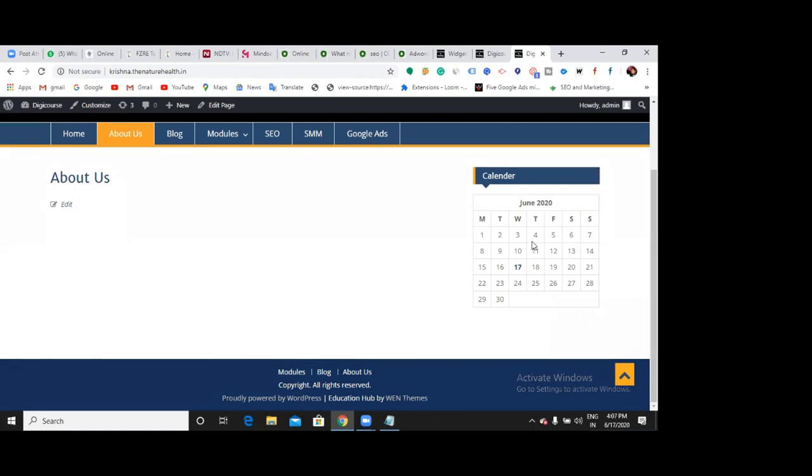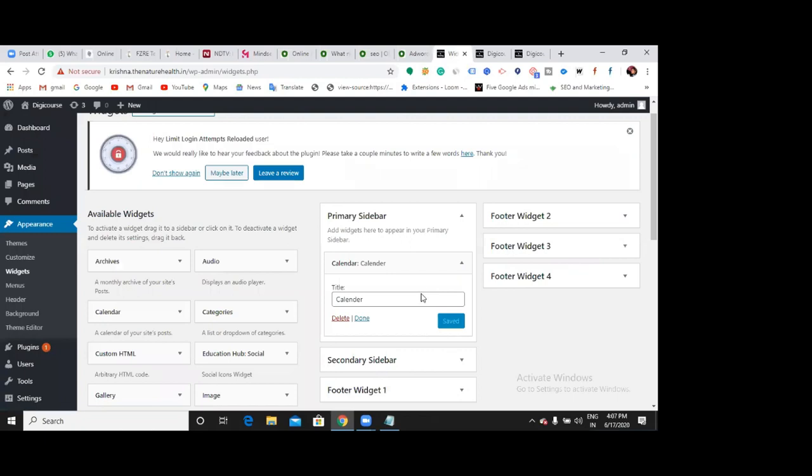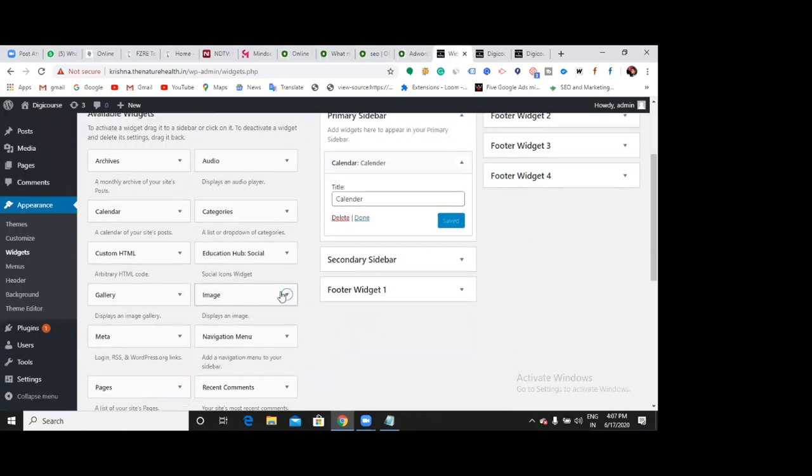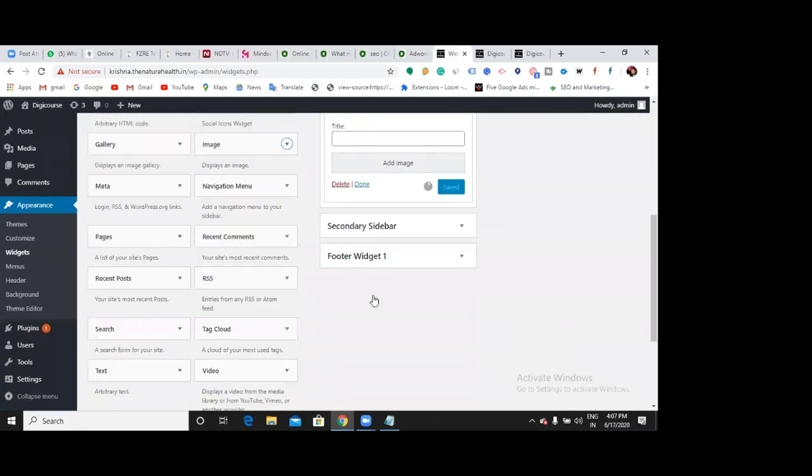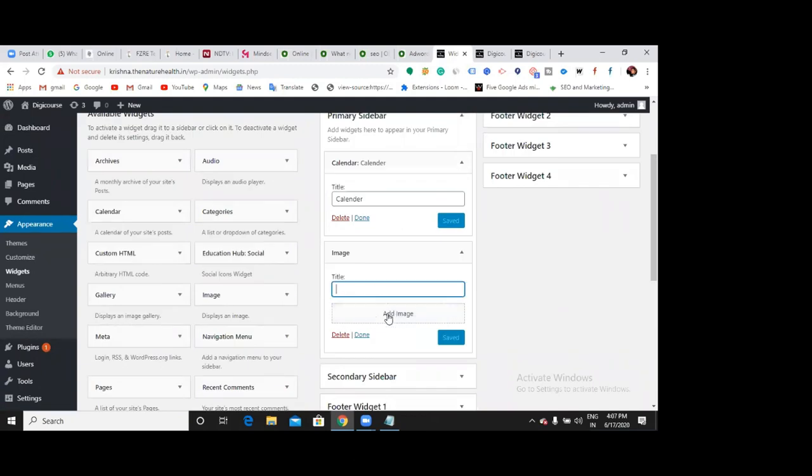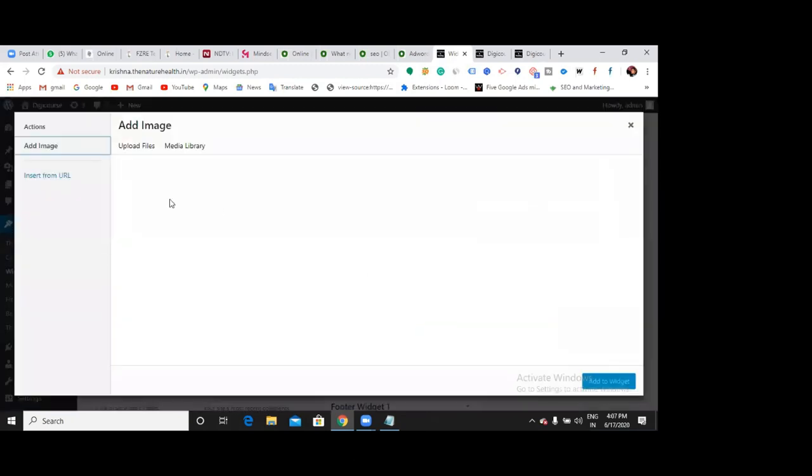In such a way, if you want to write any text, give any links, or insert some images, you can just insert them. Let me go back and insert an image. Here it is asking you to upload an image. Go there and upload an image.